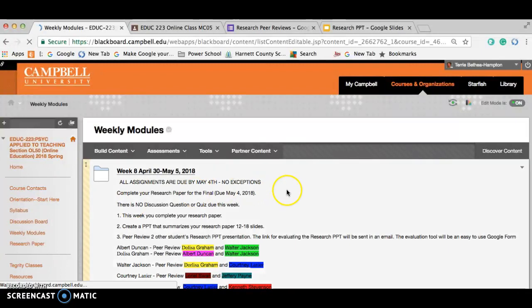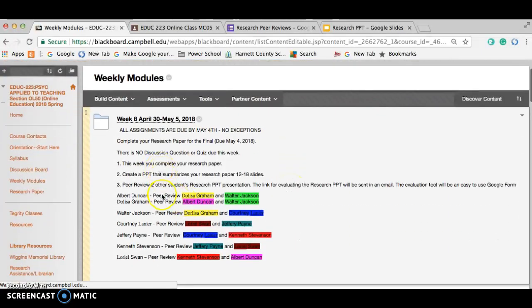So you'll come here to the weekly modules and you see here where I have everybody paired. So Albert Duncan is doing a peer review for Delissa Graham and for Walter Jackson. Delissa is peer reviewing Albert Duncan and Walter Jackson and so forth. You can see I've color coded them so you can see the persons that you are peer reviewing.